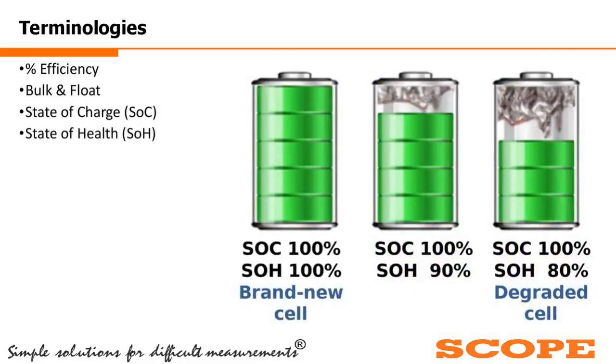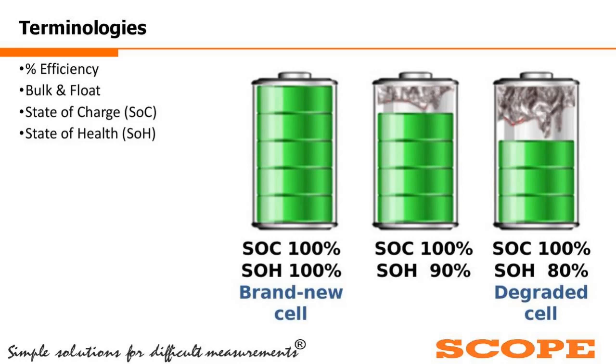What is state of health? The state of health is the present capacity of the battery with respect to the brand new cell capacity. So that is the ratio. The ratio is the present capacity level and the new cell capacity level. In the case of a brand new cell, you can see the state of charge is 100% and the state of health is also 100%.